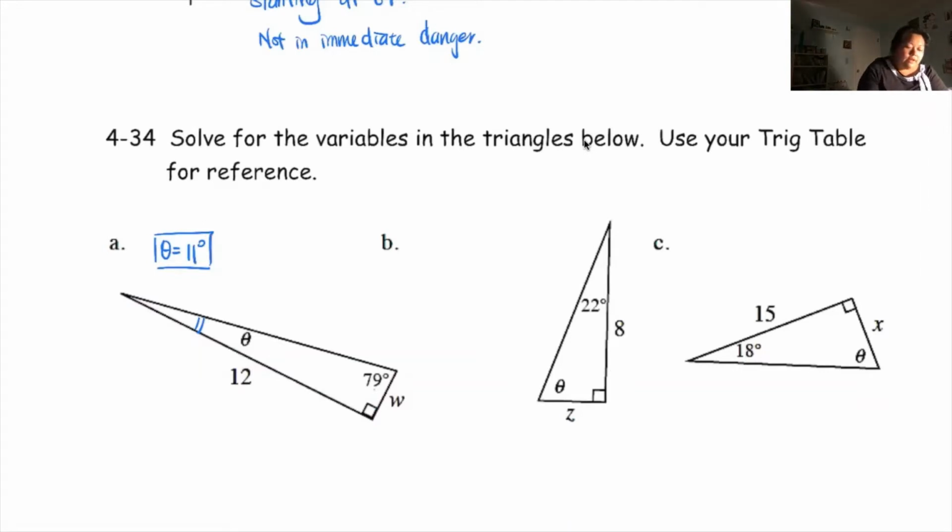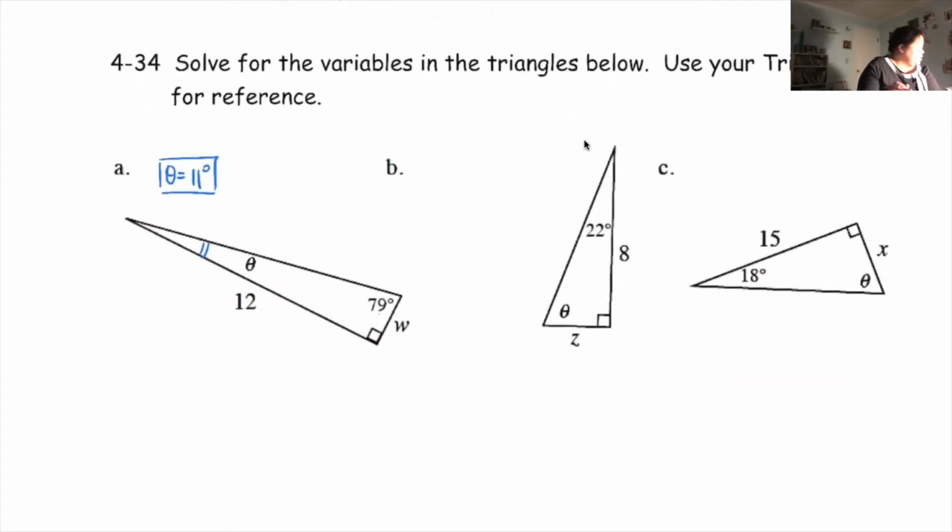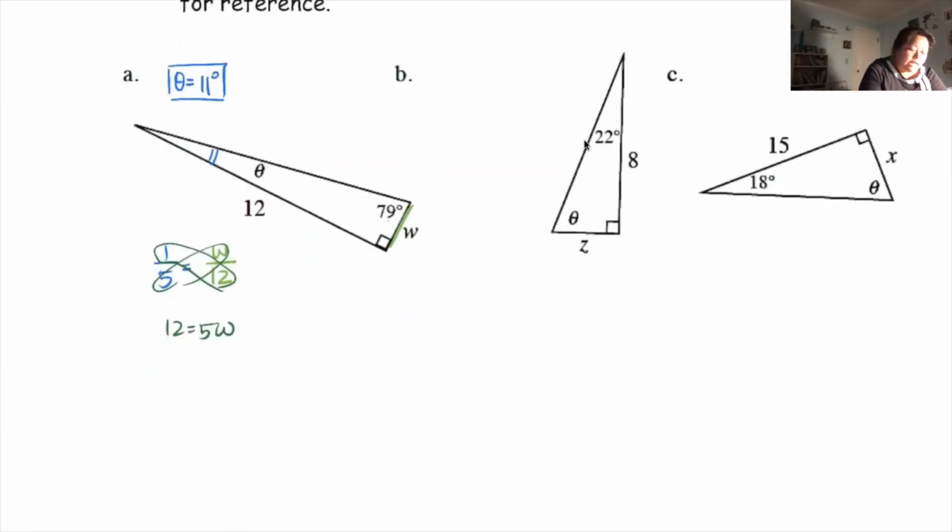All right, so if I look at 11 degrees and go back to my chart, 11 degrees has a really nice ratio of 1 over 5. So 1 over 5. And now let's look at my problem. My rise is W, my run is 12. Okay. All right, now I'm going to cross multiply and see if I can solve for W. So I get 12 times 1 is 12 equals 5 times W, 5W. Divide by 5 on both sides. W equals 2.4. All right, so my W is 2.4.